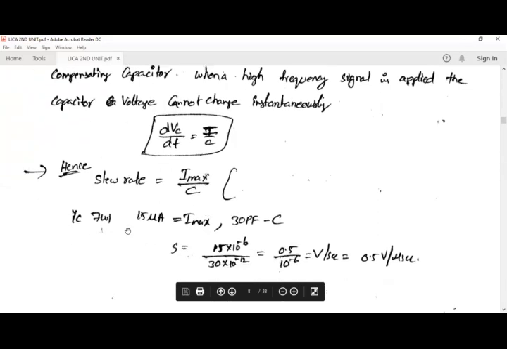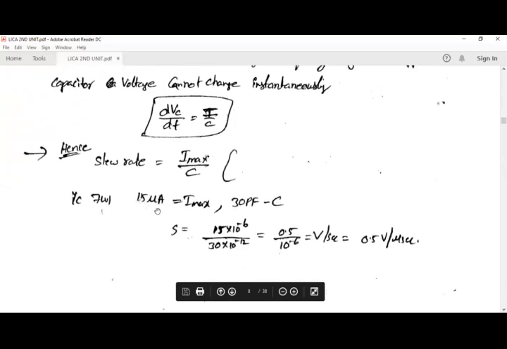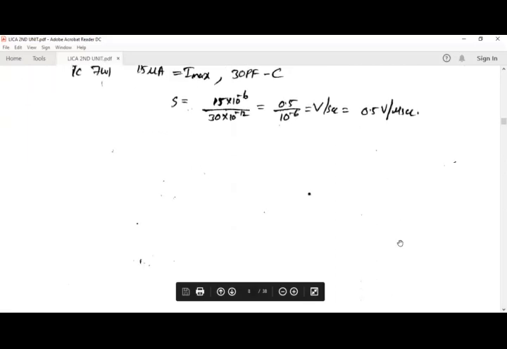So a small problem. If 15 amperes is the maximum current given and 30 picofarads is the capacitance value, then slew rate can be calculated by knowing the maximum current and capacitance value. It is the ratio of maximum current to the capacitance value. So the slew rate is around 0.5 volts per microsecond.